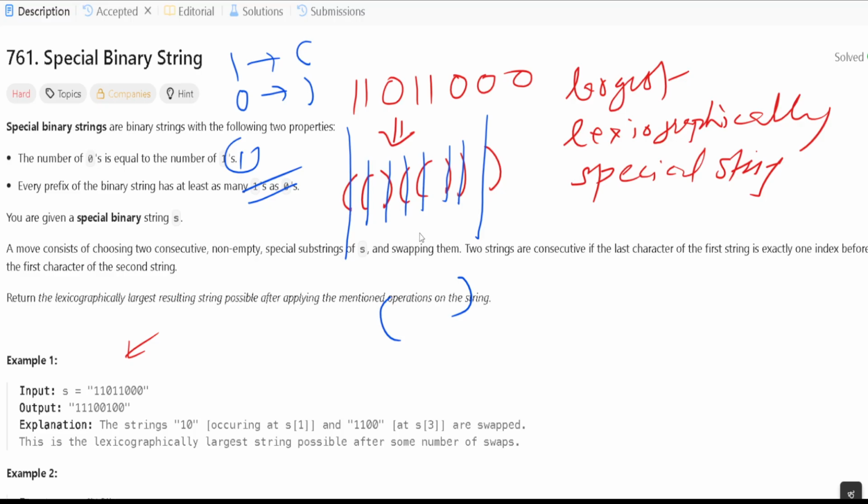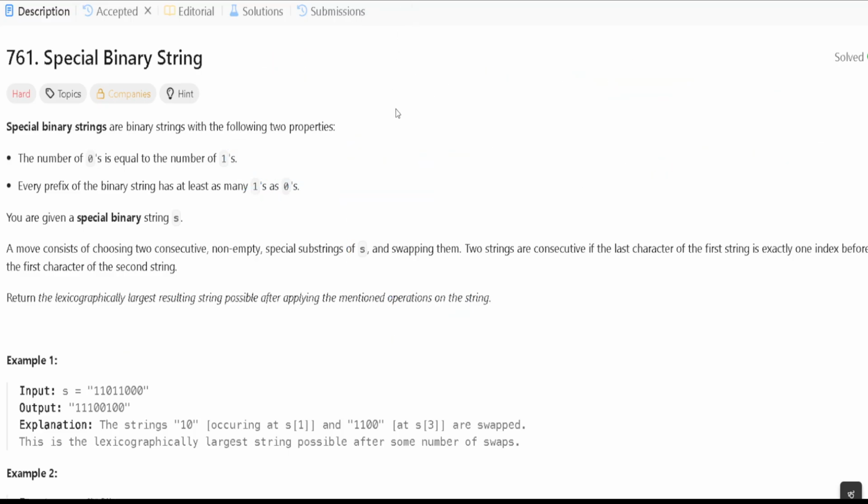We should understand that every special binary string can be broken into smaller primitive special substrings, right? From this binary string we have to check that every special binary string can be broken into smaller primitive special substrings.